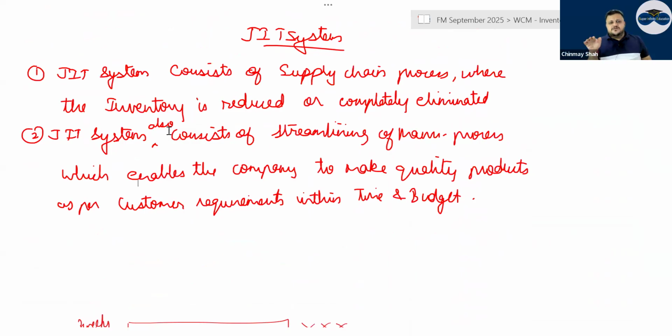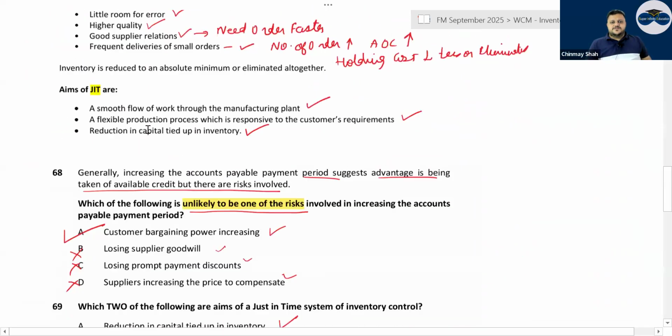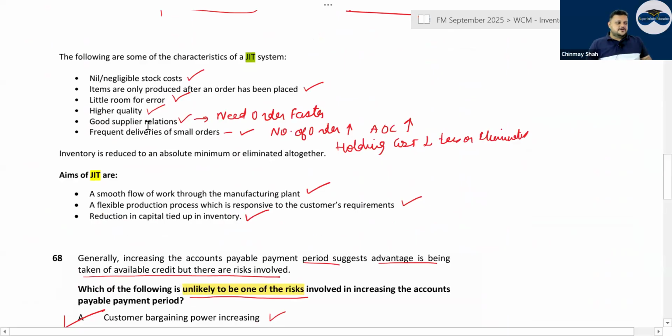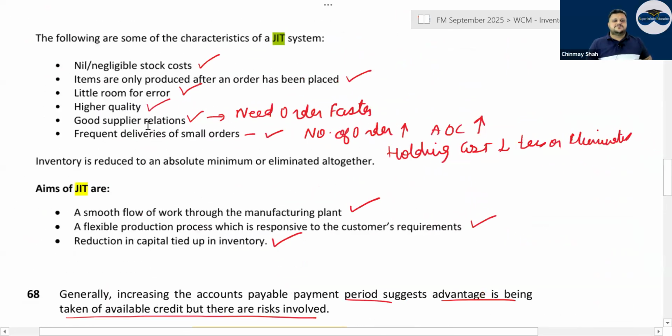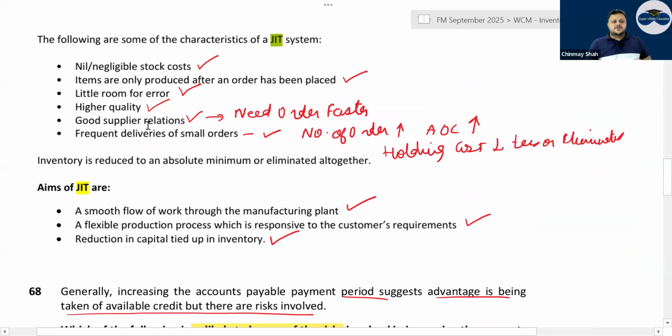They want to smoothen and streamline all the manufacturing process. Zero waste or no defects is the policy, and everything happens as per customer requirement. No stock to be kept. Items are only produced after an order has been placed. Little room for error, higher quality, correct or not? Good supplier relation, because you want orders faster.